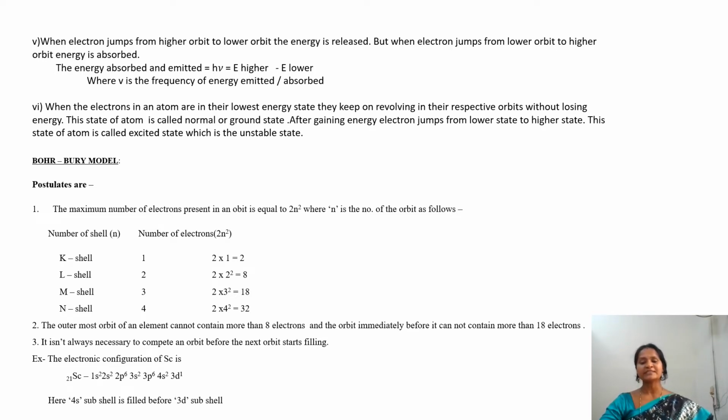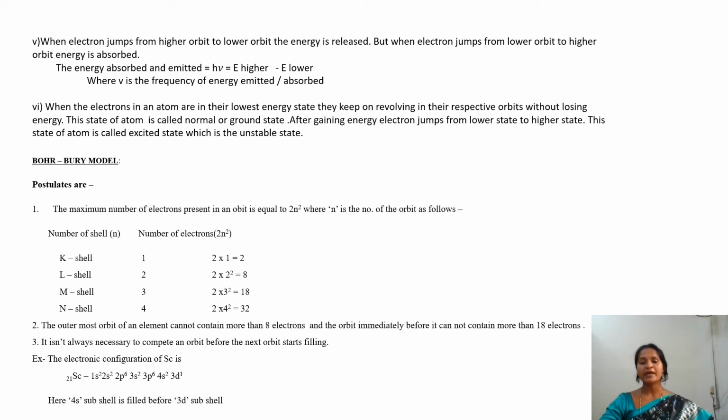How much energy can it release? The difference in energy, that is E higher minus E lower. If an electron jumps from a lower energetic cell to a higher energetic cell, it can absorb energy. How much energy can it absorb? The difference in energy, that is delta E, which is E higher minus E lower.